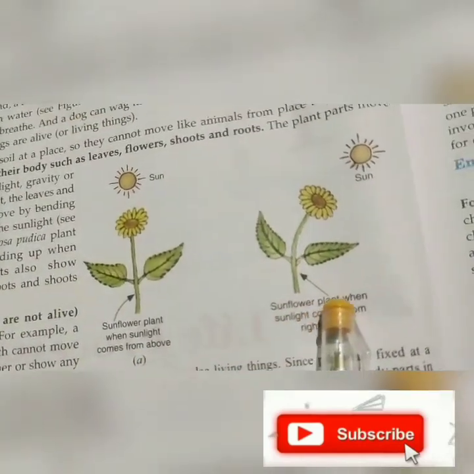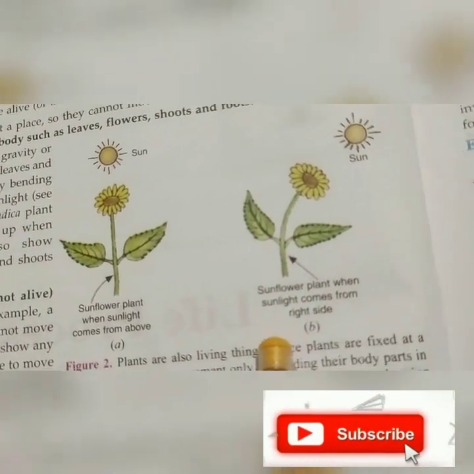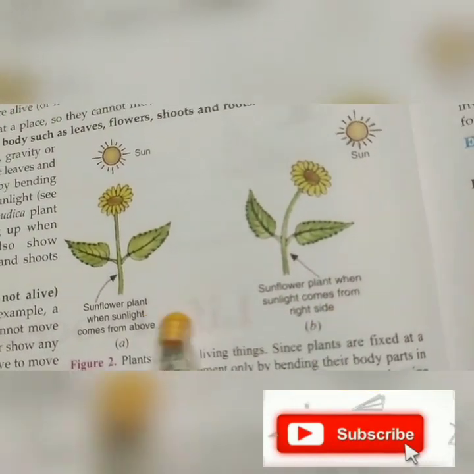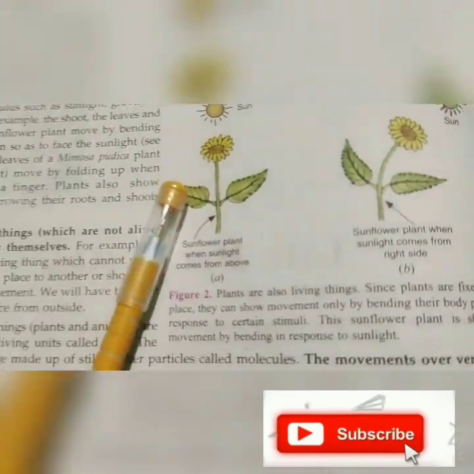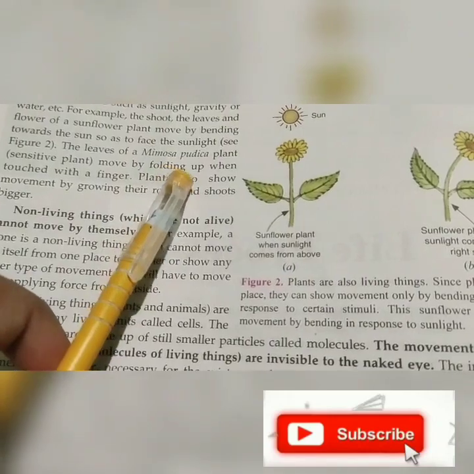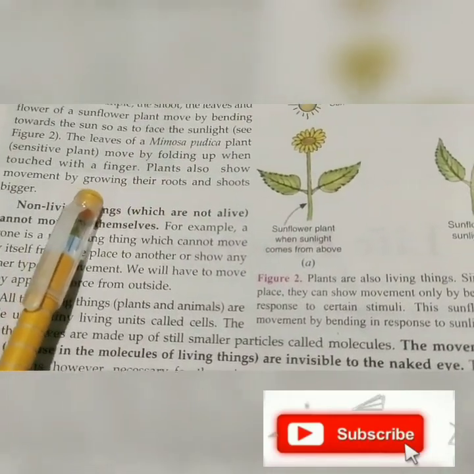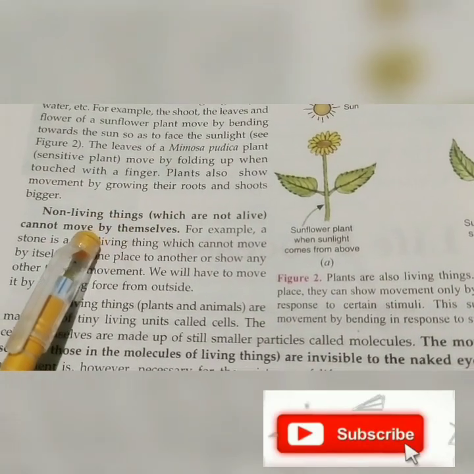See here, when the sun is in this direction, the sunflower plant moves when sunlight comes from the right side. Here you can see like that only. The sensitive plant shows movement by folding up its leaves. Plants also show movement by growing their roots and shoots bigger.